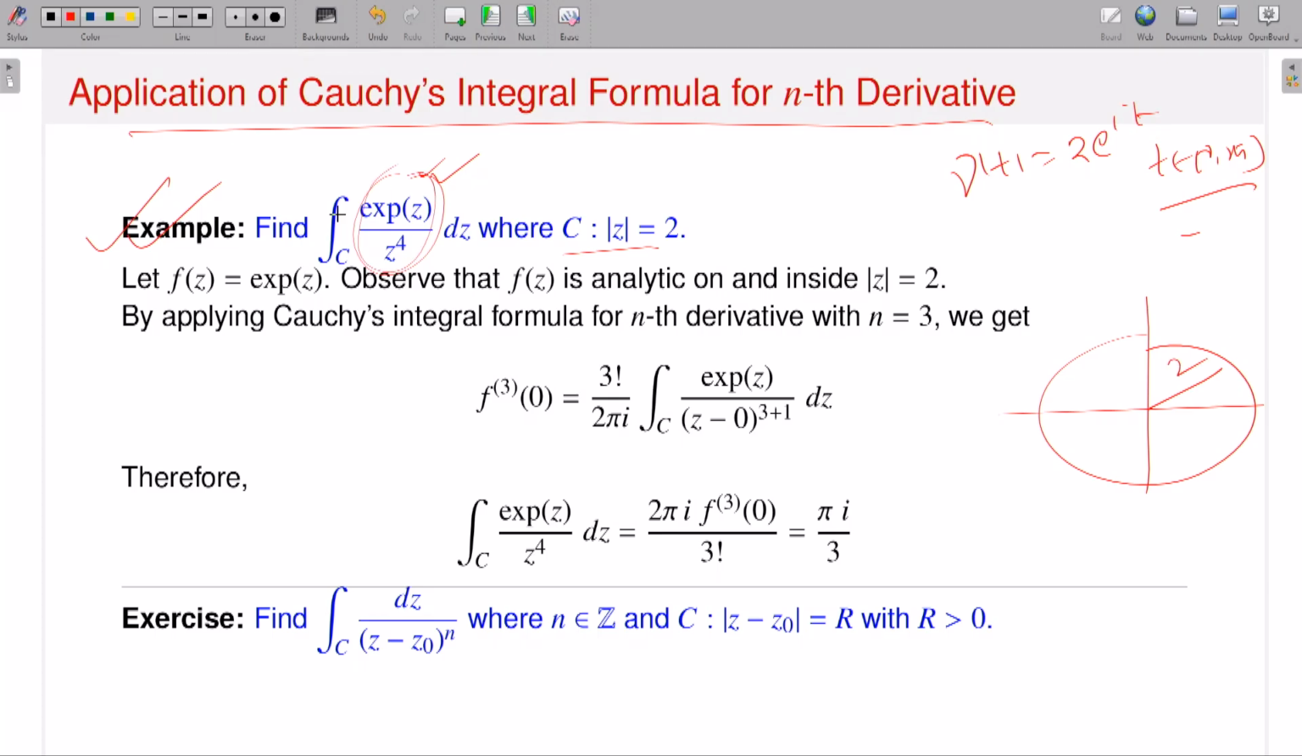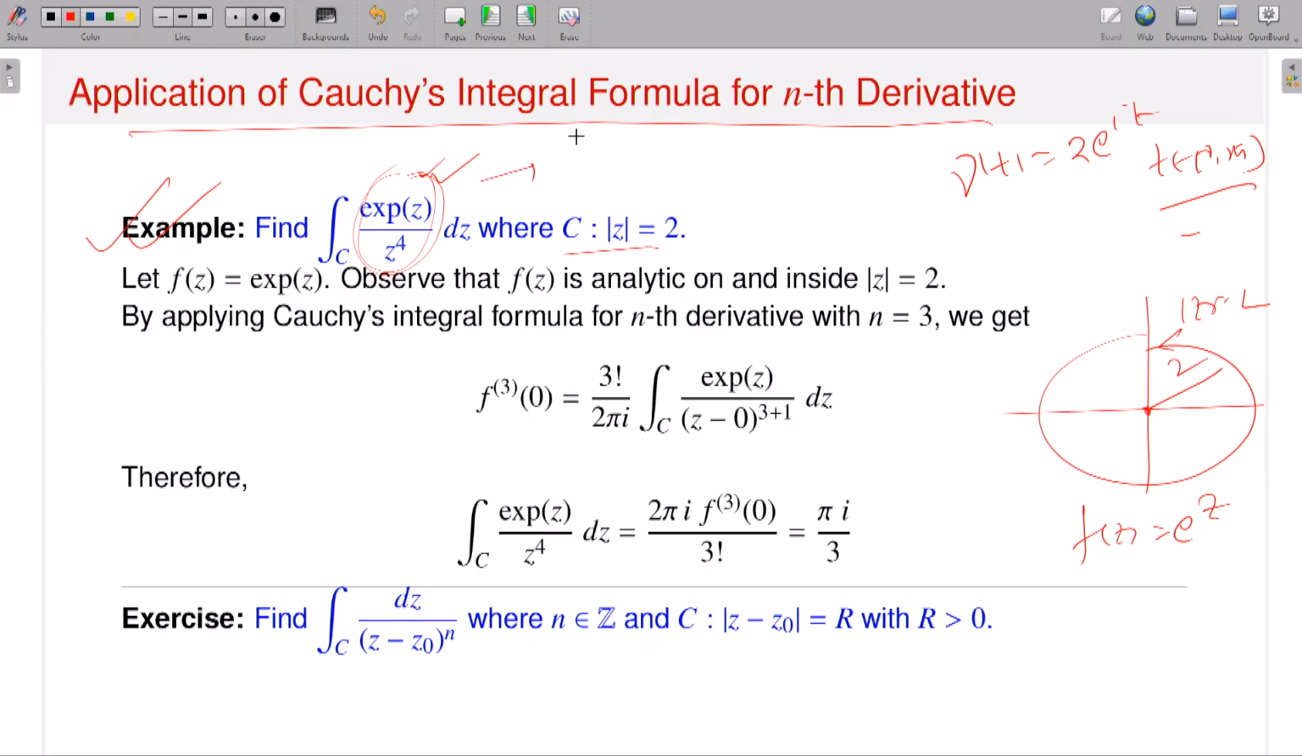What about the singularities of this integrand? 0 is the singularity which is sitting inside |z| = 2, perfectly all right. Now to apply Cauchy's integral formula, I have to identify the function. Here I am taking f(z) = e^z, which is analytic everywhere in the complex plane.